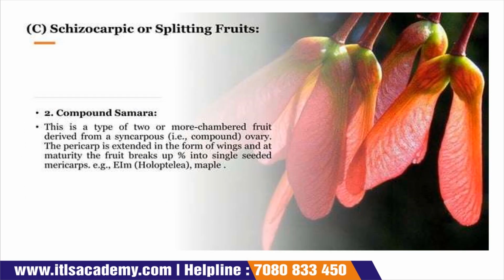The second one is your compound samara. Compound samara is that type of fruit which has two or more chambered fruit, and they are derived from a syncarpous ovary. Their pericarps are extended and show as wing-like structures. When they are mature, the fruits break up and give single-seeded pericarps, like elm or maple. Example, elm or maple. They are compound samara.